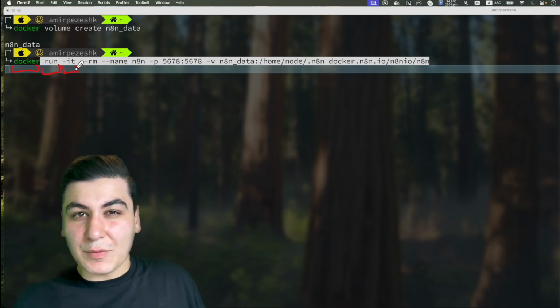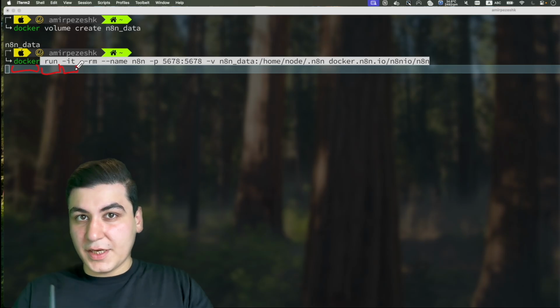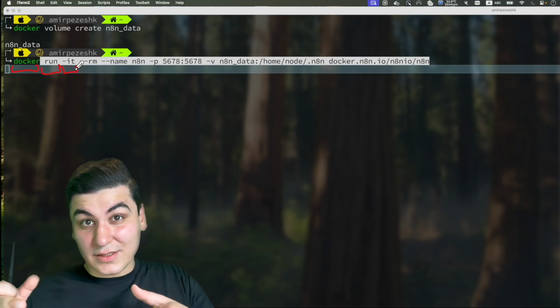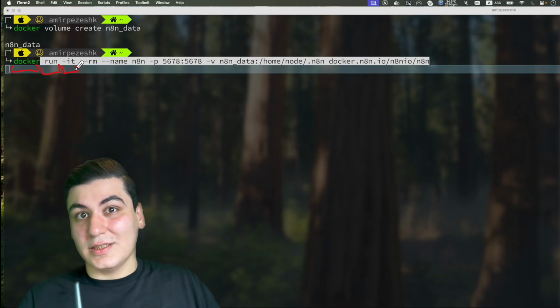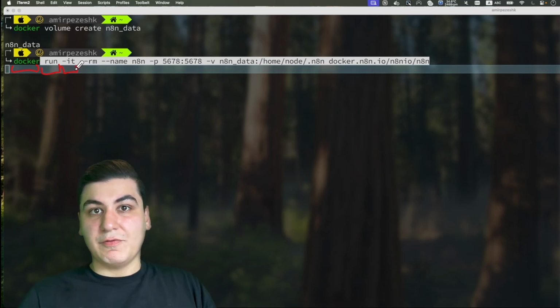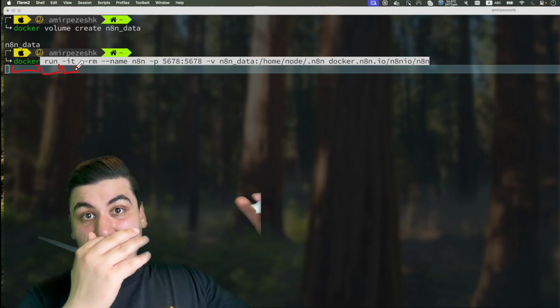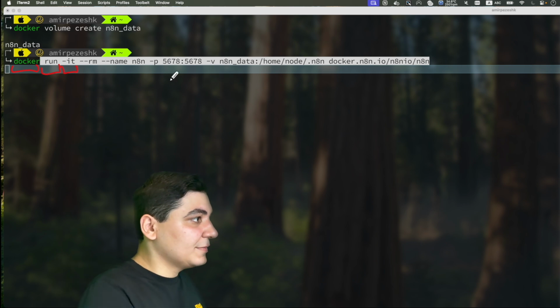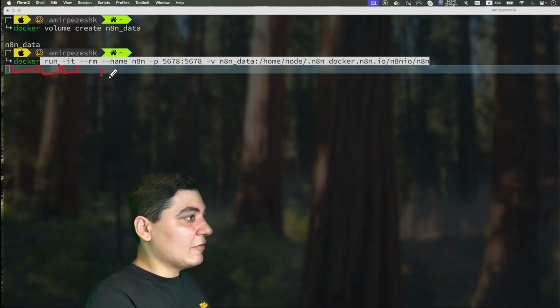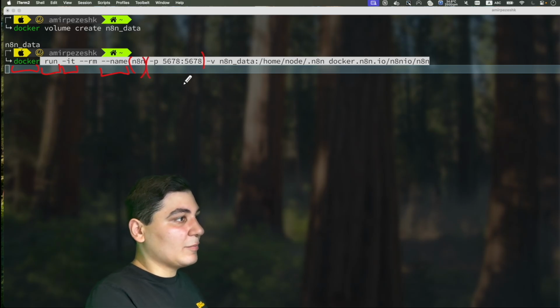So basically when we put it there, after the container is running, we can see the logs from the application in the same terminal. So if we put it, when we run N8N, we see the logs from N8N here. Then we have the name flag. So we are giving it the name N8N. Then we have -p.